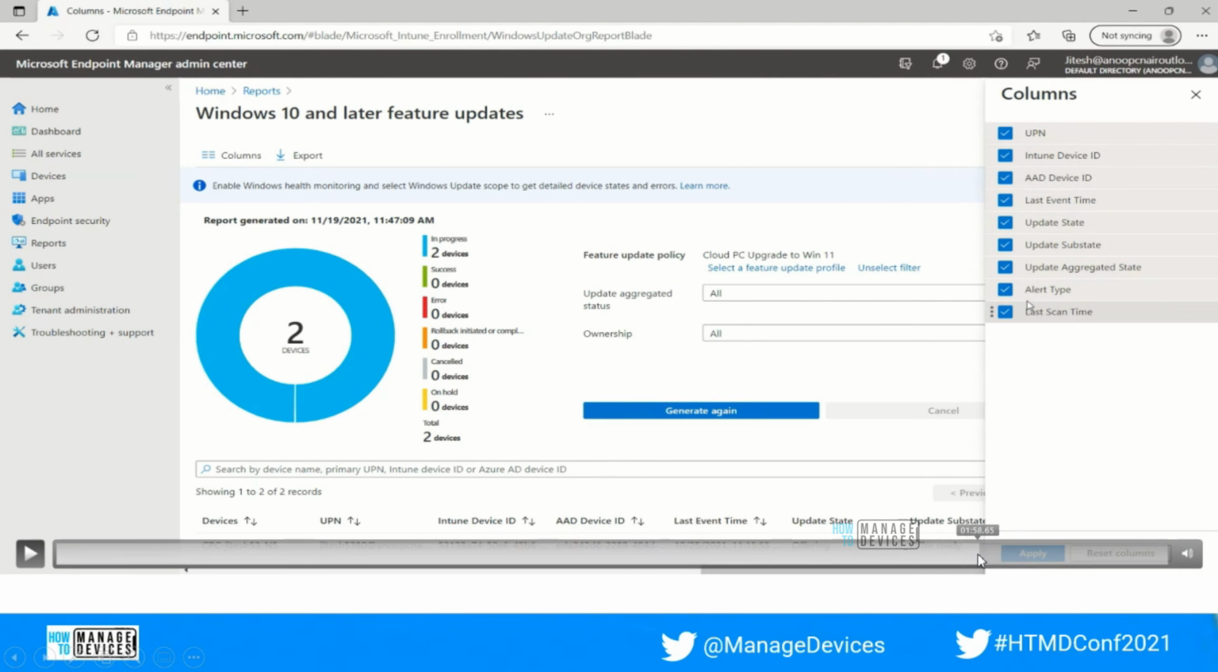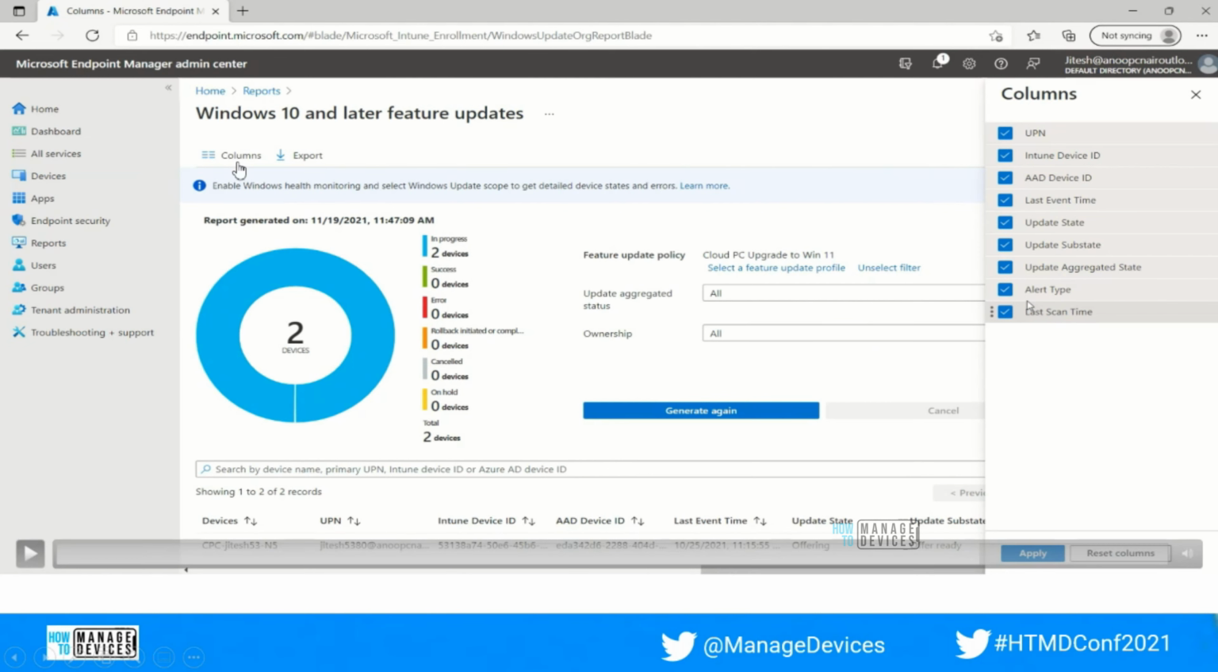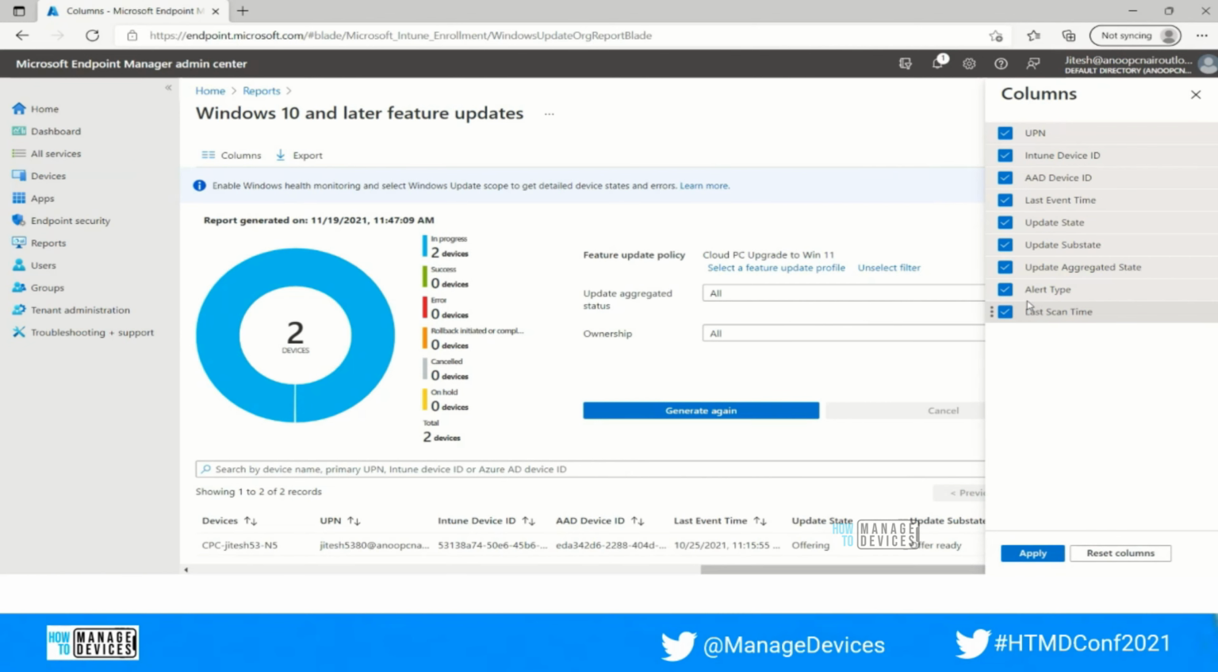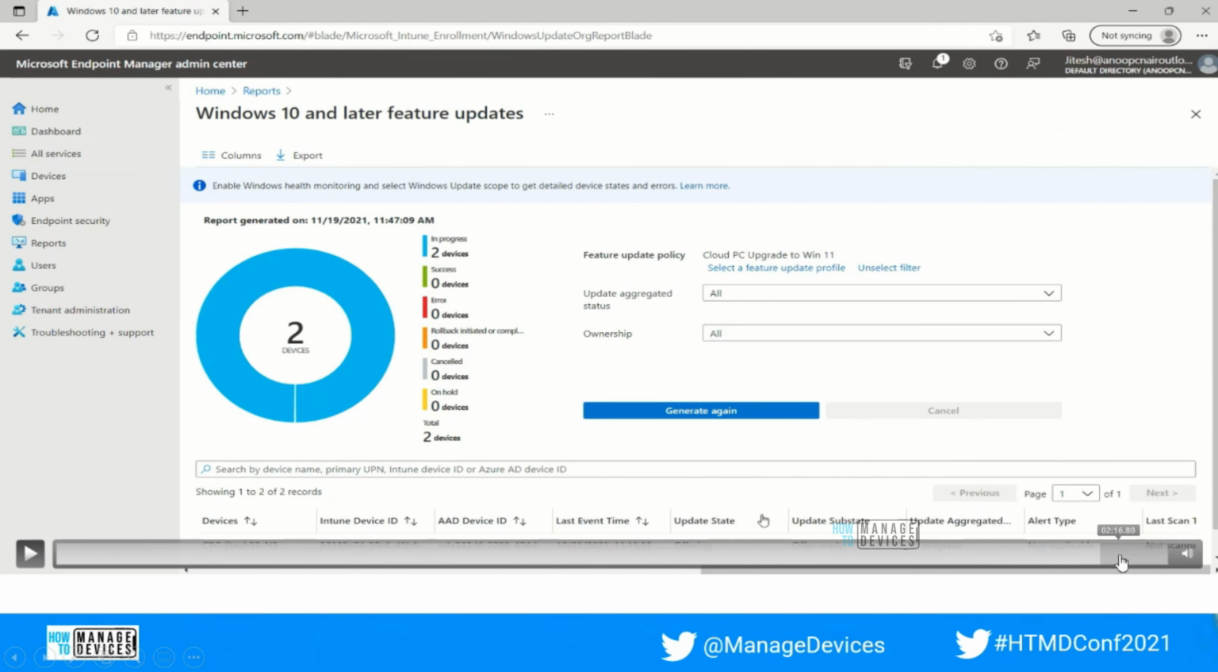We also have different options to customize the report based on selective columns. Once we click on column properties, you will be able to see different column names. Based on your requirement, you will be able to customize the whole reporting pattern, and once you click on apply, it will automatically select all those columns which you had selected. Based on that, we will be able to generate the report again. So this is in terms of the feature update.